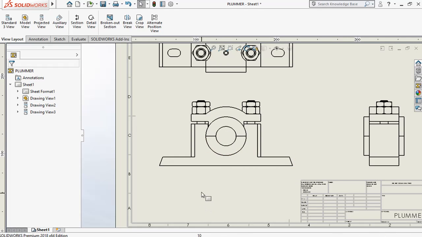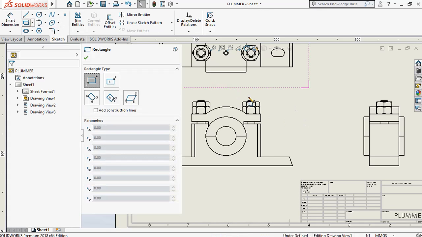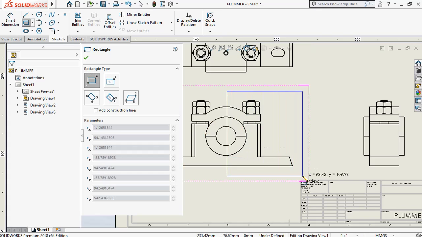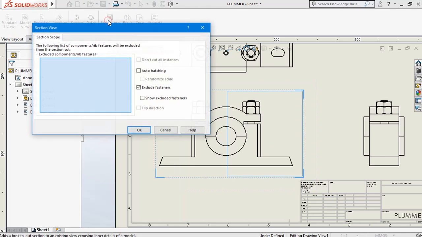Now we should give a cutout section, a broken out section. For that, first draw the section where you want to cut it. I am drawing here. I want this section to be broken out. So the sketch is drawn. Go to broken out section.